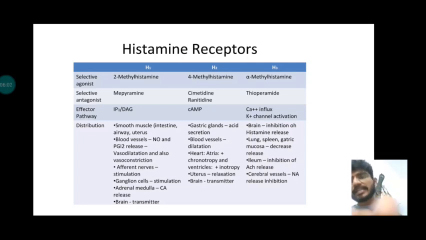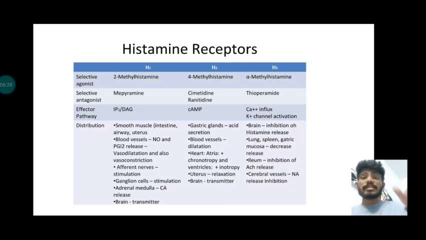How does it act in Meniere's disease? It causes vasodilation of the blood vessels by acting on the endothelium, which results in limiting the manifestations of vertigo. It limits or relieves the symptoms of vertigo. This is a very important function of a histamine analog. The brand name, the market name for this is Vertin.